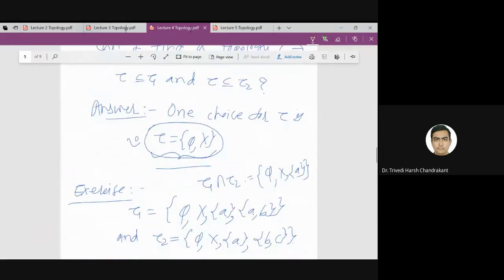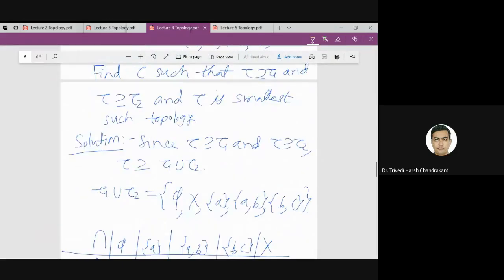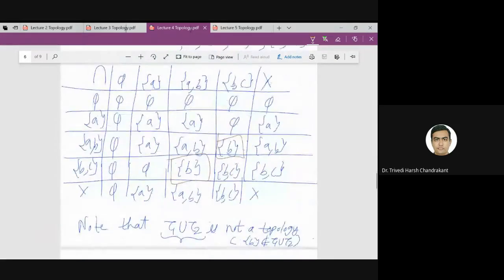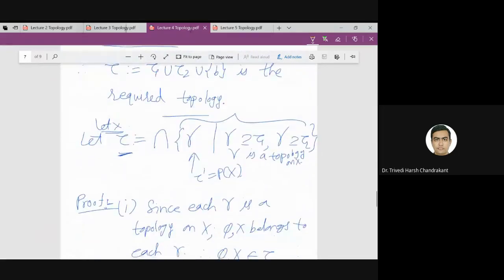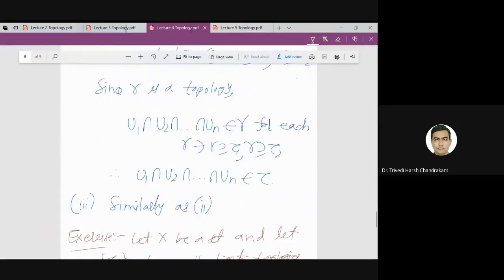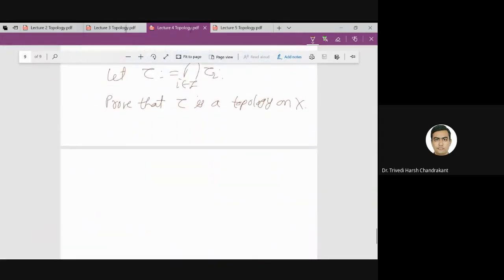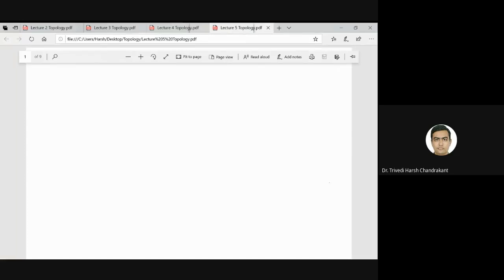And then we discussed some basic examples: if two topologies are given, how can we find a bigger topology than these two, and a smaller topology than these two. Whatever we discussed just now, we defined the open sets in terms of interior points from real analysis.